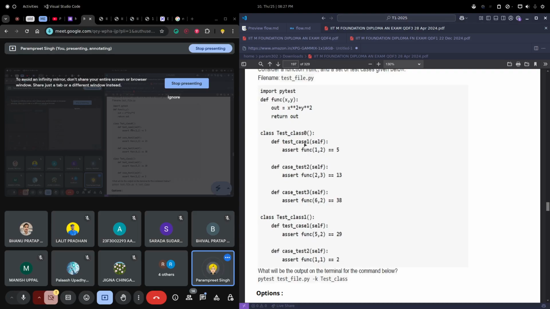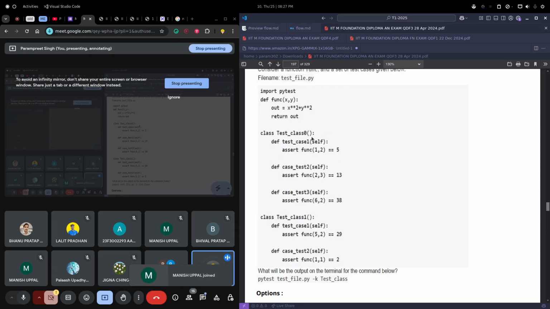Now what we are doing is calling test underscore class. We are using this test class, but we have not specified 0, 1 or anything. So eventually it will use all the test classes, meaning it will do the testing on all the classes in this manner, like test underscore class 1 and test underscore class 0.